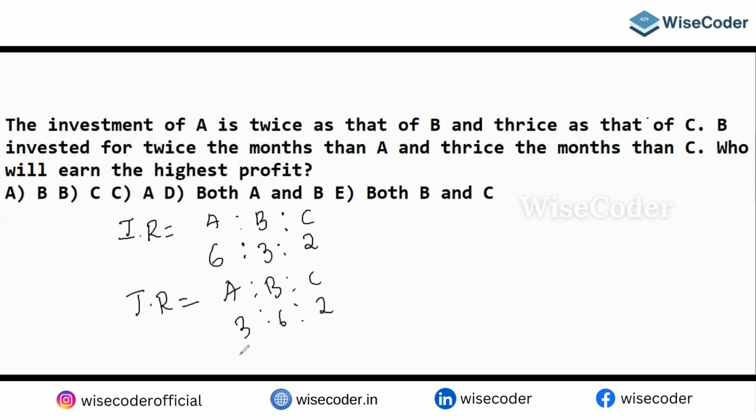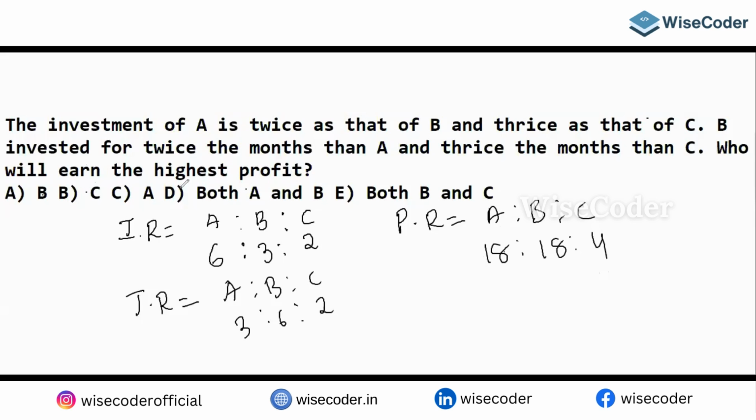So he's asking who will earn the highest profit. Guys, the profit ratio is nothing but the product of investment and time period only, no? So the profit ratio will become the product of investment and time period. For A, B and C: 6 threes are 18. Here also 6 threes are 18. Here, 2 twos are 4. So A is 18 parts, B is also 18 parts. What is the question? Who will earn the highest profit? B? No. C? No.